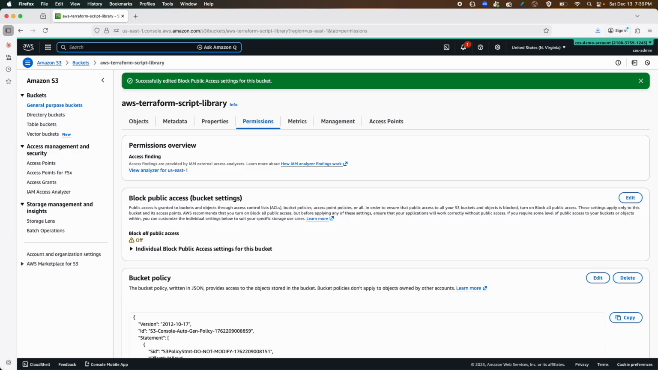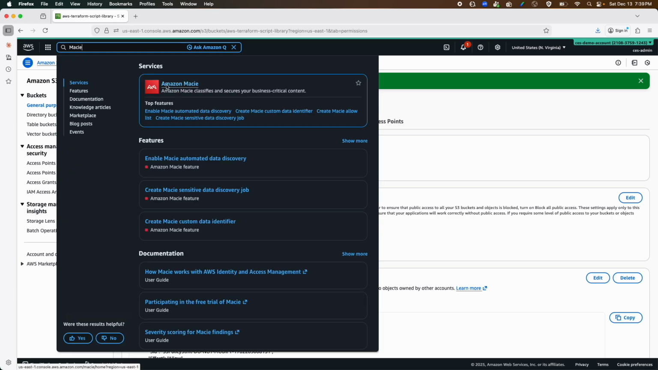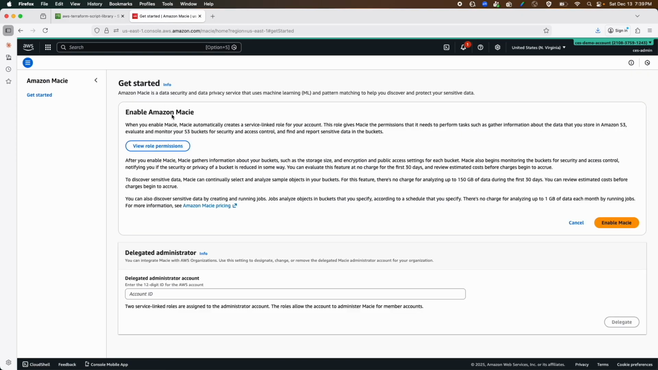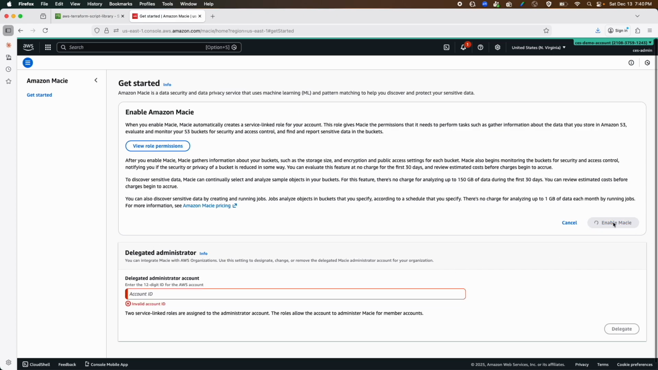To access Amazon Macie, I'll type Macie in the service search option. I'll open the first service in a new tab. To activate Amazon Macie, you can click on Get Started. There is a 30-day free trial. Now let's click this. To enable Amazon Macie, here is the role that Amazon Macie requires, and here is the delegated administrator. We talked about the delegated administrator during the theory section. If you have AWS Organizations, you can use this, but for our demo we do not have one. For this demo, we will concentrate on enabling Macie. So we will enable Macie.